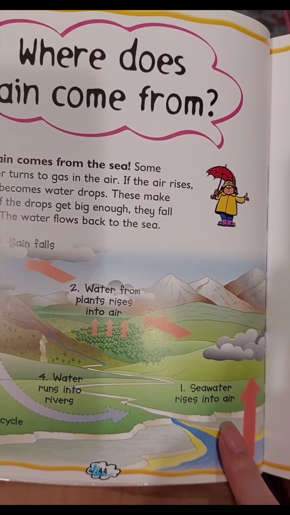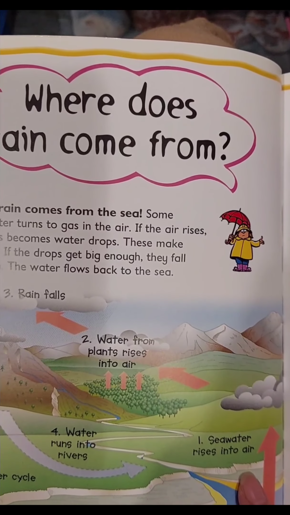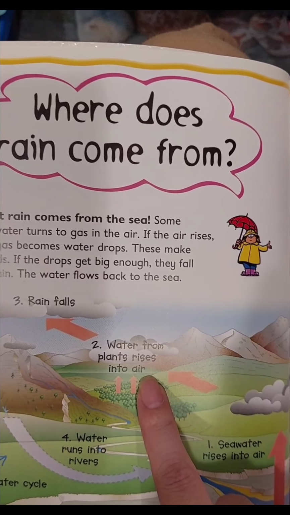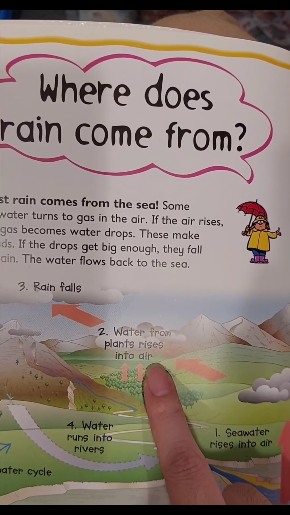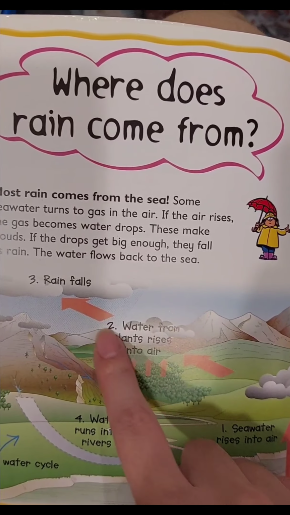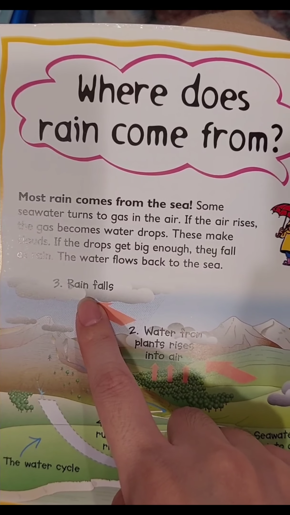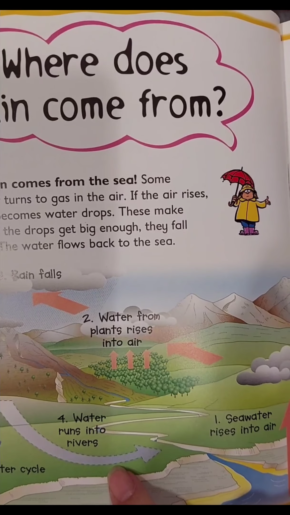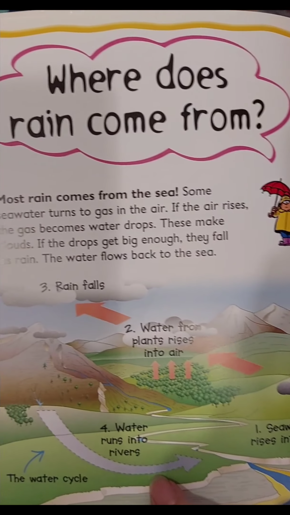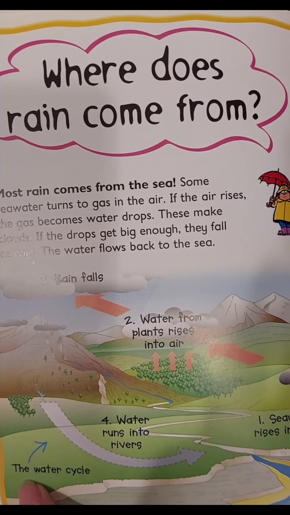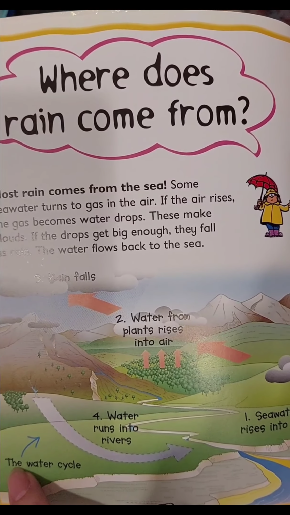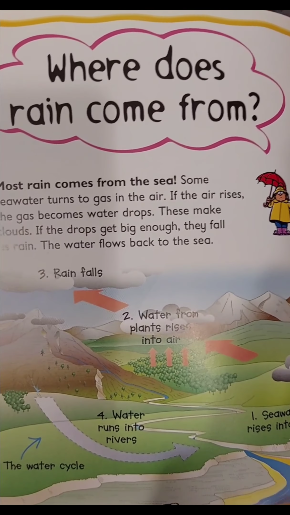1. Seawater rises into the air. 2. Water from plants rises into the air. 3. Rain falls. 4. Water runs into rivers. The water recycles. The water cycle.